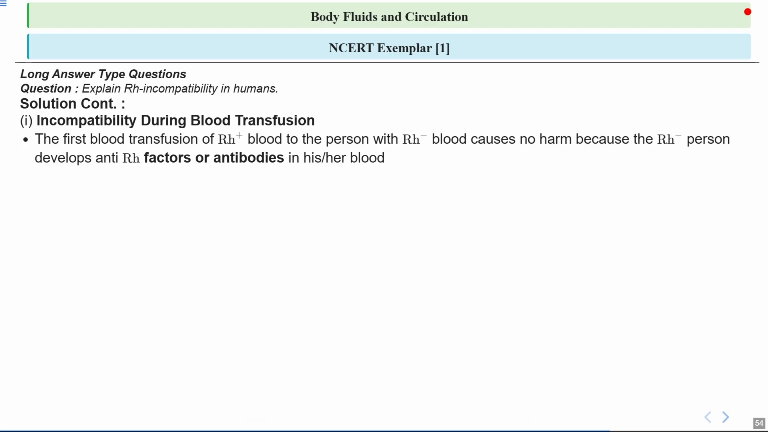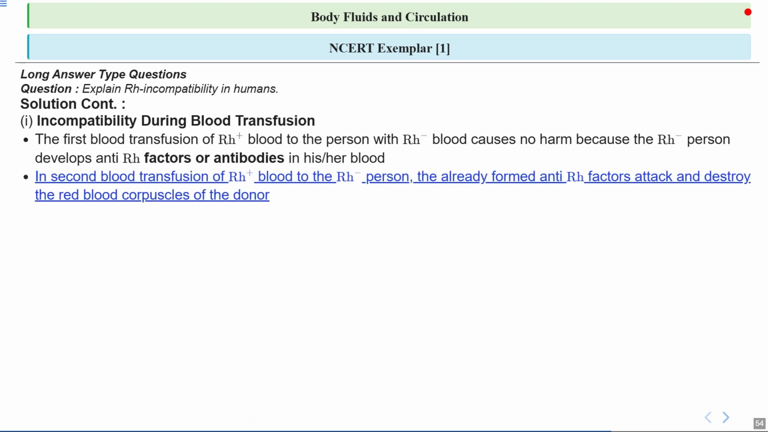The first transfusion of Rh positive blood to a person with Rh negative blood causes no harm, because the Rh negative person only develops anti-Rh factors, or antibodies, in his or her blood. But during a second transfusion of Rh positive blood to the same Rh negative person, those antibodies are ready and waiting. They attack the donor's RBCs, which can lead to a dangerous reaction. It's similar to how our immune system remembers a virus and responds more strongly the next time it appears.